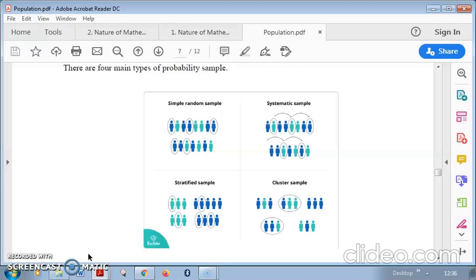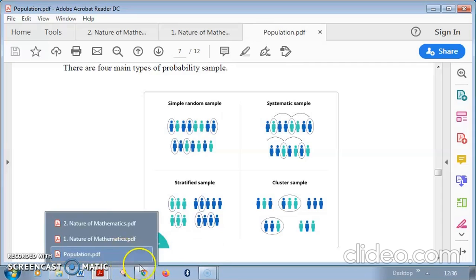People come out at random, right? They do not come out by their own wish. So you have this randomness, that is, chance. Anybody can become a sample for you. This type of selection is known as the systematic sample. What is sampling? It is all about how you are going to select the sample.